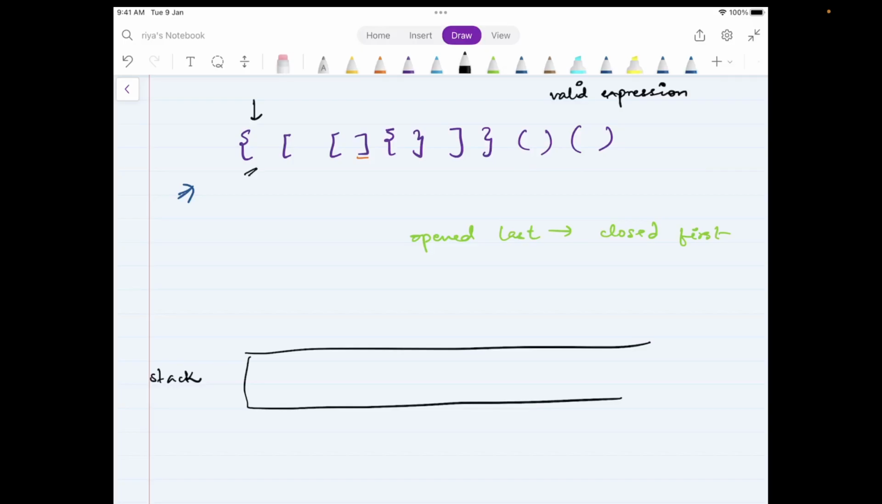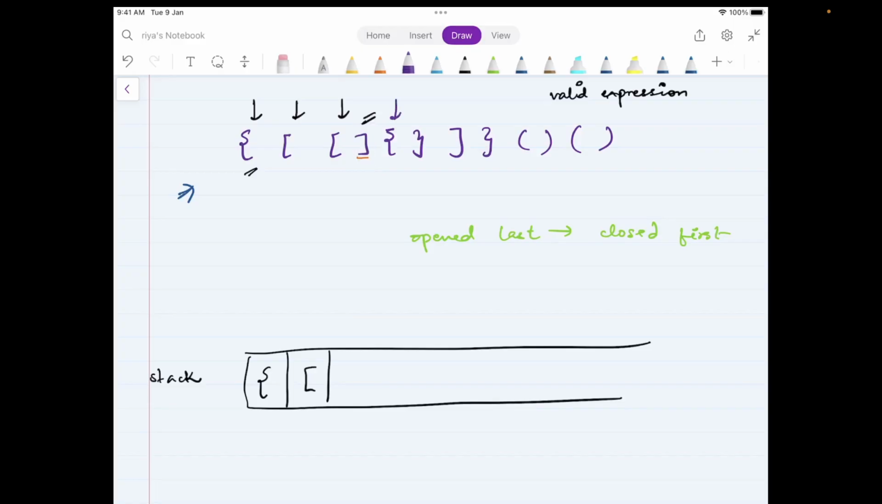If it's an opening bracket, do not do anything, just directly push it to the stack. Opening bracket, push. Opening bracket, push. Now, whenever there is a closing bracket, you have to make sure that at the top of the stack, for that closing bracket, there is a correspondingly correct opening bracket also, because this has to be closed first.